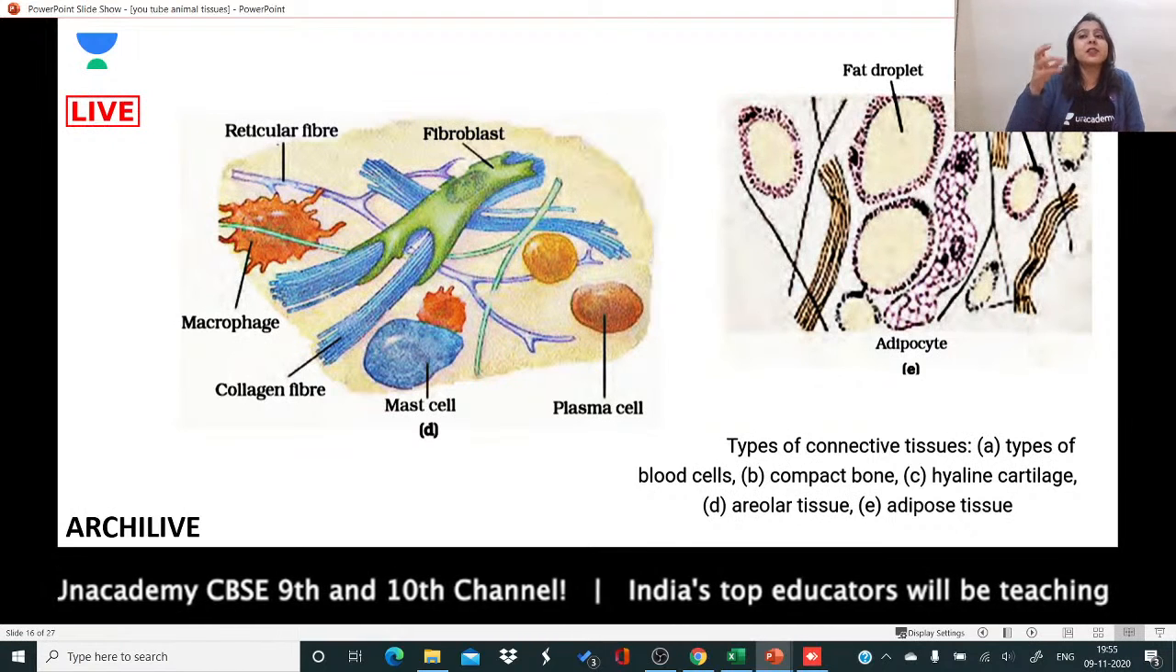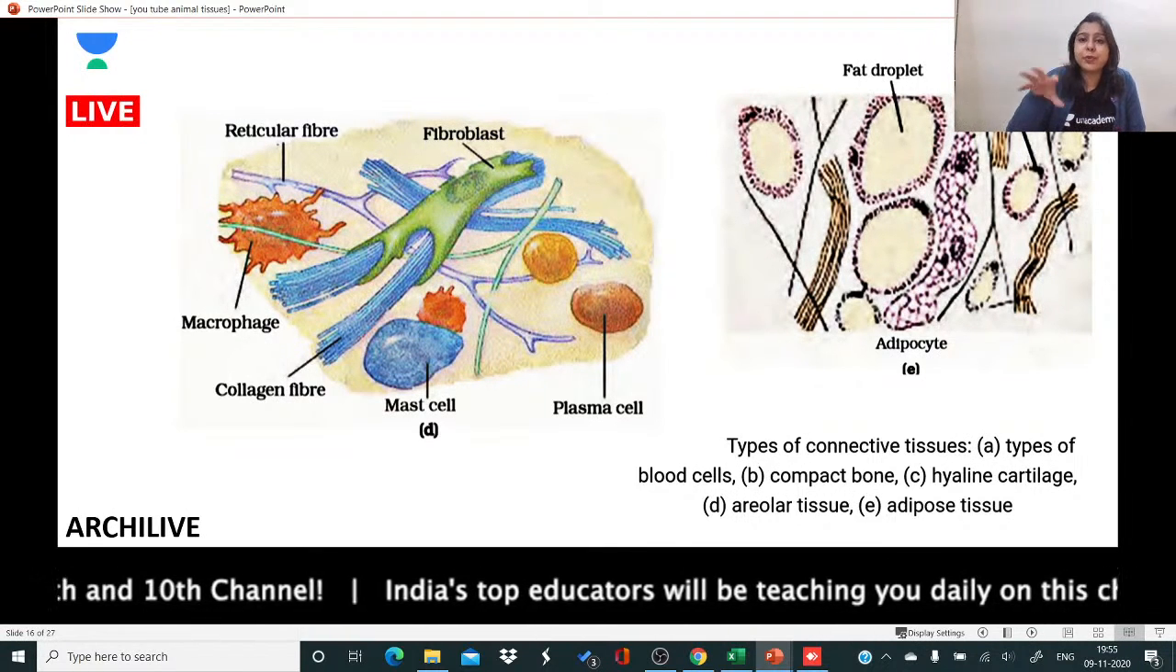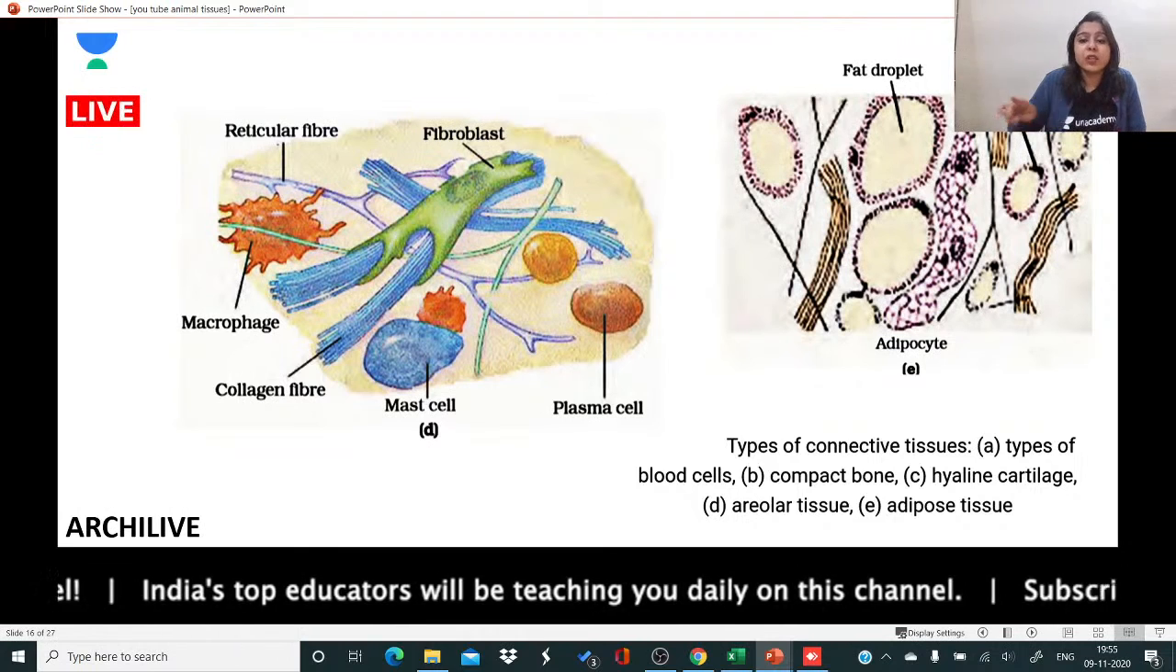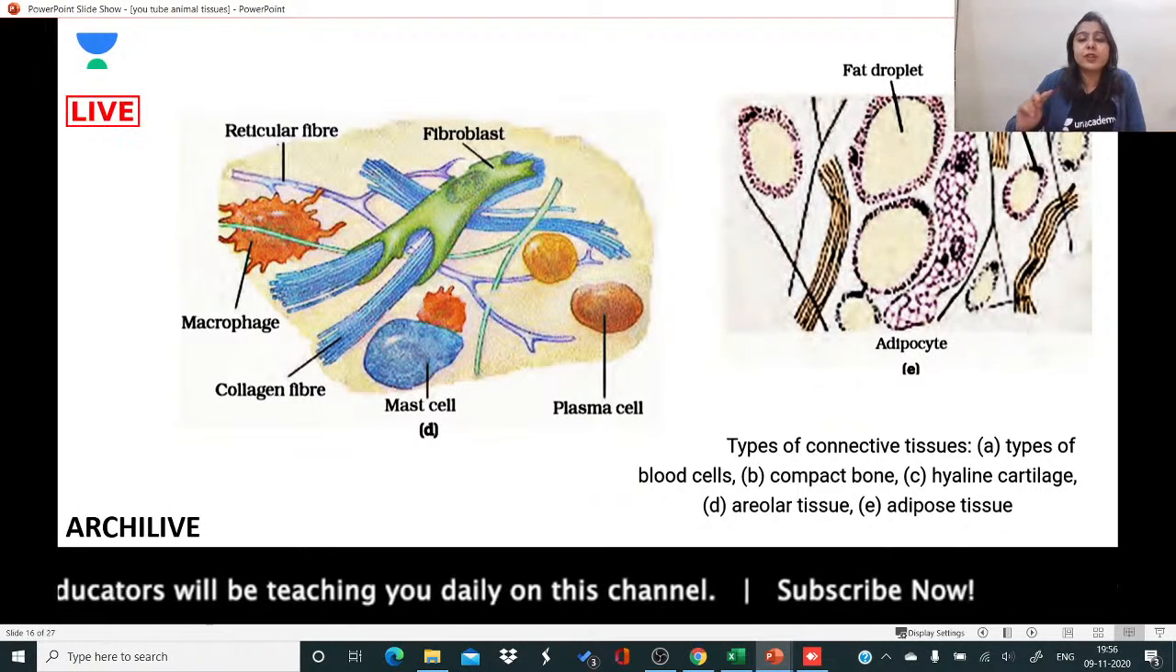Hard is something that is like a bone, right? That has got calcium deposits. That is hard. But cartilage is not hard. And then you have areolar tissue.